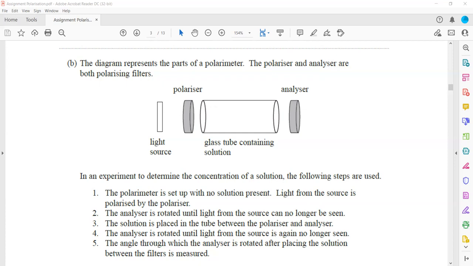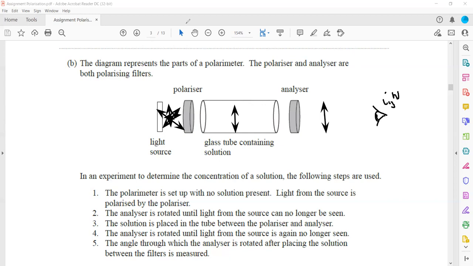So why is it useful? Because it is easy to identify when no light is there, rather than minimum or maximum light. For example, you start the experiment, the polarizer is passing the light vertically, and the analyzer is passing it vertically. Then you start the experiment, you're able to see the light.